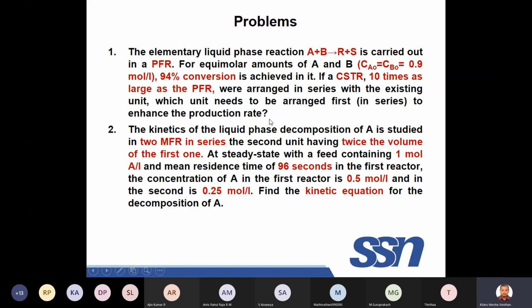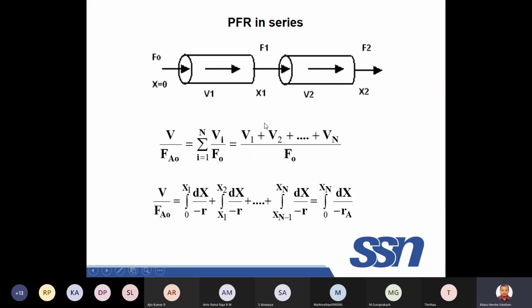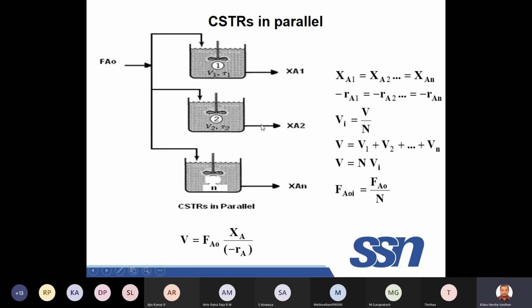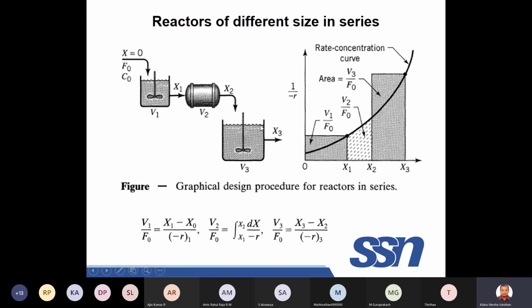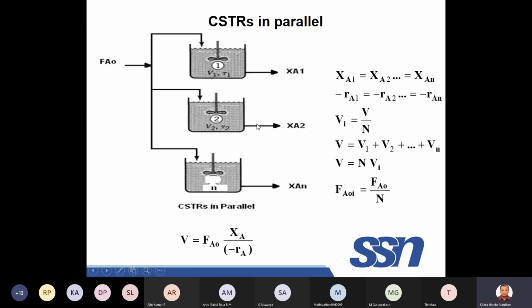You just see, this is what we were discussing yesterday. Reactors in series, parallel. Generally, parallel reactions we won't go into. But the important thing in parallel reactions is that the flow rate should be divided by the number of the reactors. That you remember. They'll ask only 2 marks. They may not even ask the problem. Only if you are doing some MTech course, then they will ask you problems.